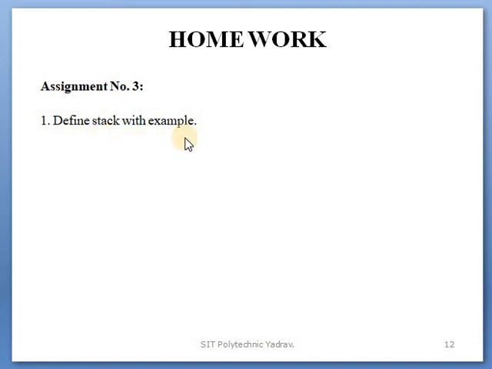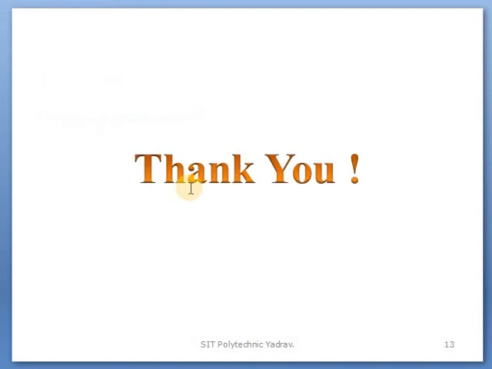Okay, this question is asking, I think, for 2 marks. Means 1 mark for the definition and 1 mark for the example. So in that case, do not write in detail. This depends on the marking system. If this question is asked for 4 marks, then write in detail, with 1 or 2 examples. But if it is for 2 marks, then 1 mark is for stack and 1 mark for the example. So write the answer according to the marks weightage. Clear that? Okay, we stop here for today's lecture.